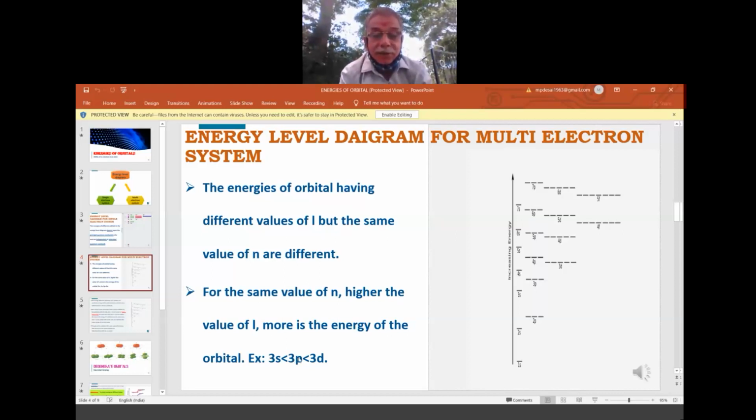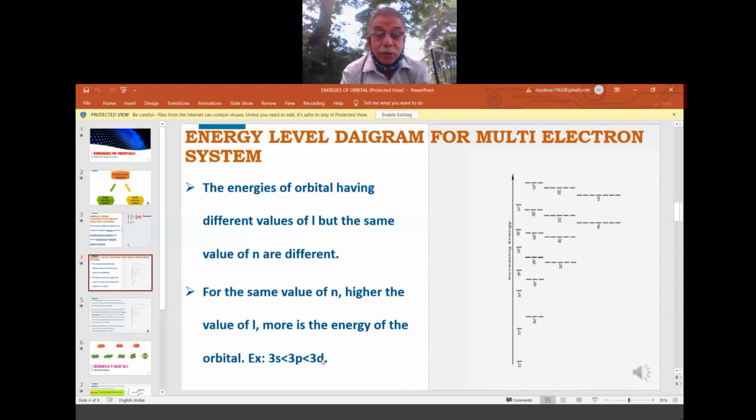The example is 3s, 3p, 3d. In all three cases, 3 is common, n is the same, the principal quantum number is the same. But what is the value of L here? L is different. For s orbital, L value is 0. For p orbital, L value is 1. And for d orbital, L value is 2. This we learnt in the quantum numbers chapter, how to calculate all those quantum numbers: n, l, m and s, the last one being the spin quantum number.